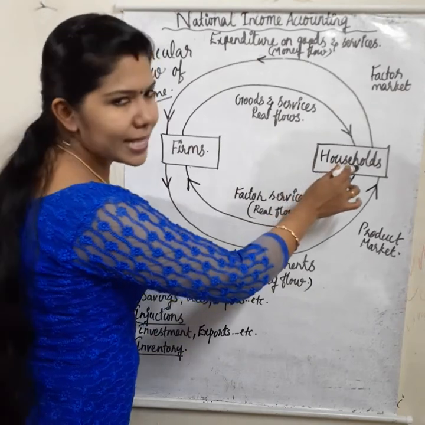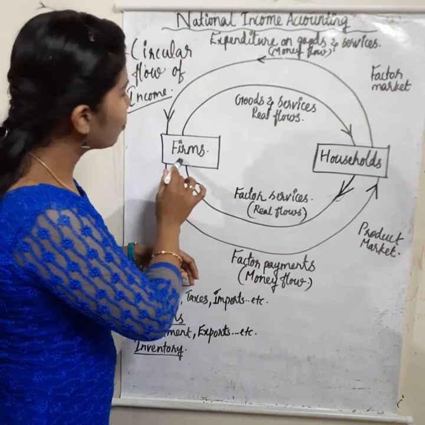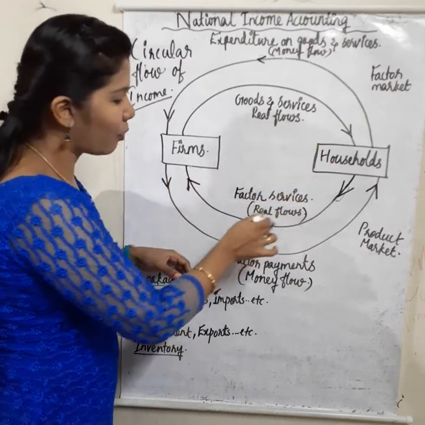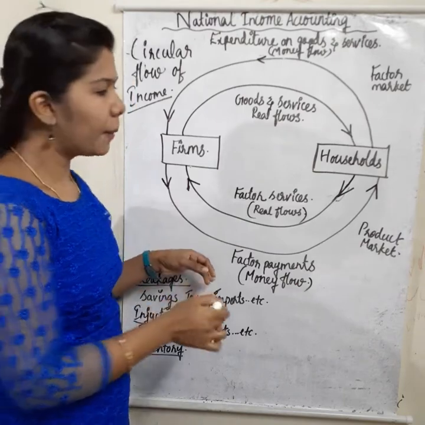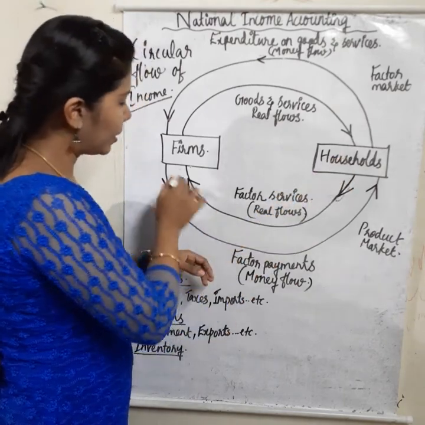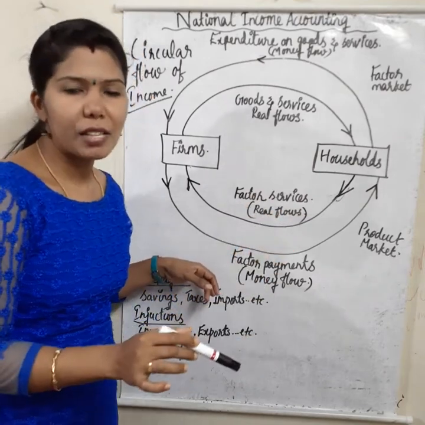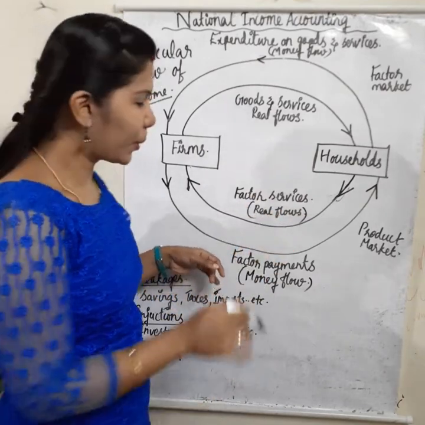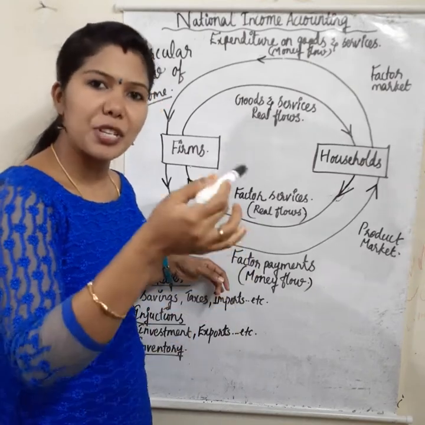The household sector provides factor services to firms. That is a real flow. Factor services means land, labor, capital and organization, everything.